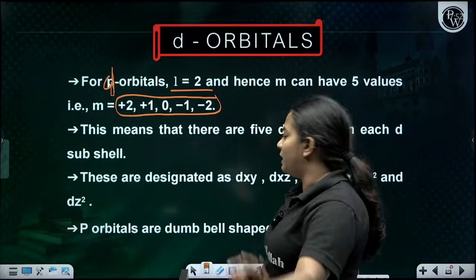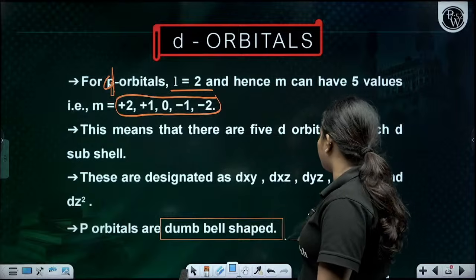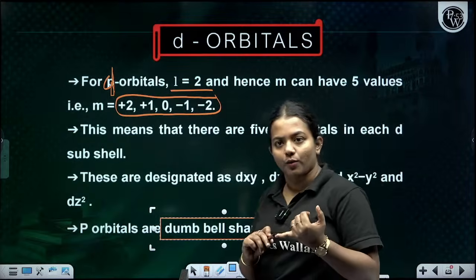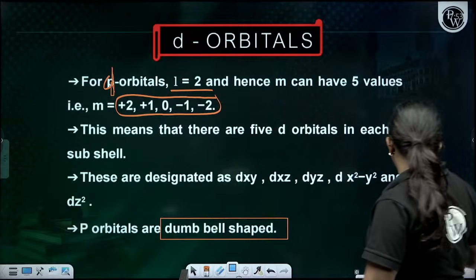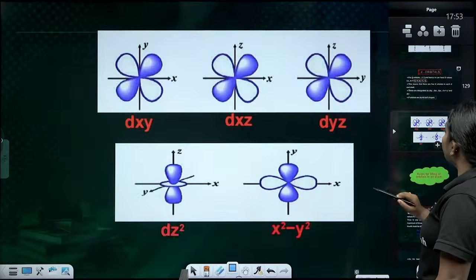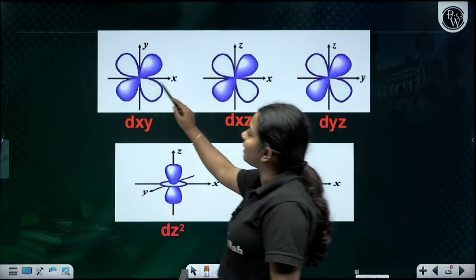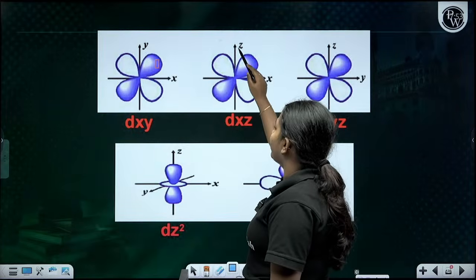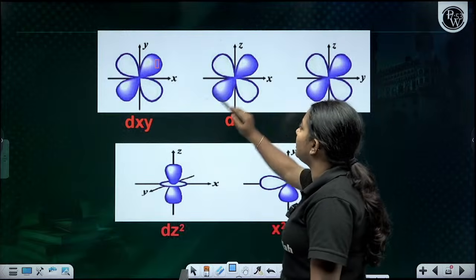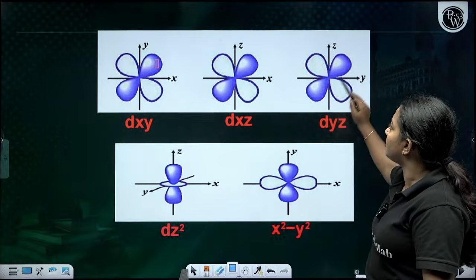That is a double dumbbell shape. I repeat: xy, yz, xz, x square minus y square, and z square. Clear, everyone? So this is going to be dxy, this is dxz, and this is going to be dyz.